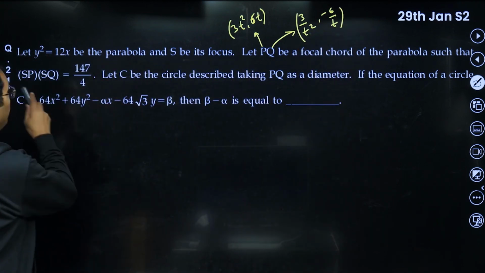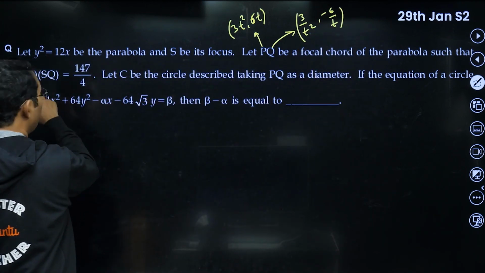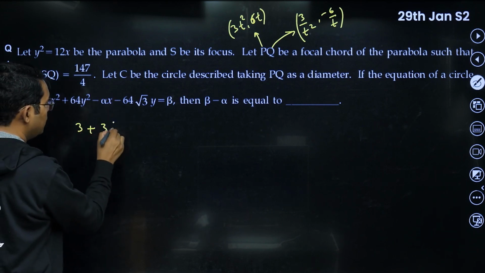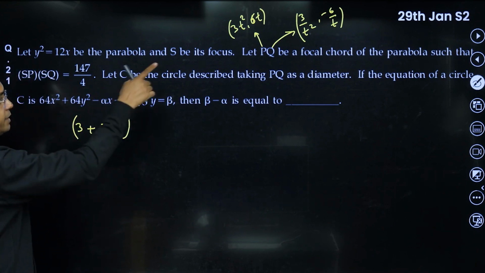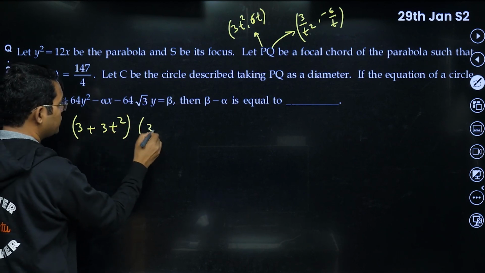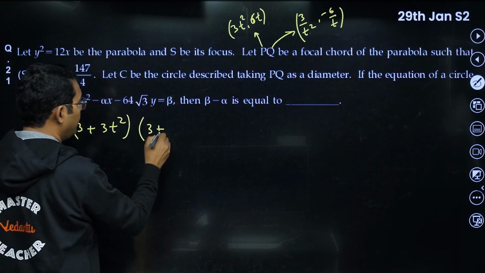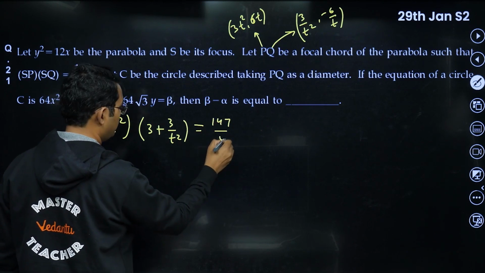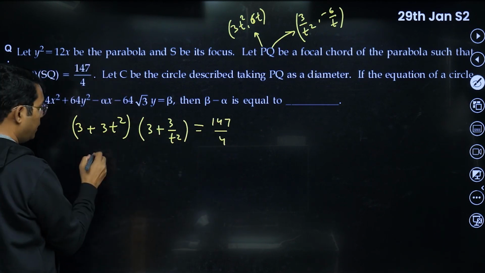Now SP, the distance of point P from the focus, is just a plus the x coordinate, so 3 plus 3t square, that is SP. Likewise SQ will be 3 plus the x coordinate, 3/t square, and that is equal to 147/4. You can take 9 common.